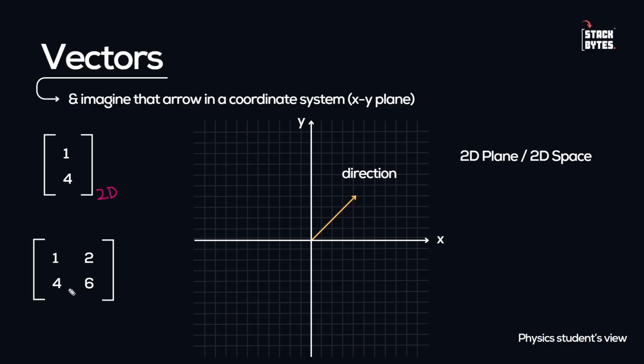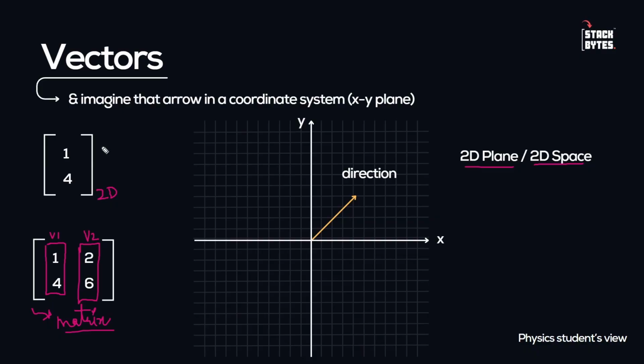Again, this vector has two components, but there are two different vectors. Vector 1 is here. Okay, so I will write v1 as a vector 1, and this is a vector 2, v2. All right, so there are two different vectors combined together. They form something called matrix. Okay, so this is a matrix, and this two-dimensional matrix can also be imagined in this coordinate system in the 2D plane, or we can also call it a 2D space.